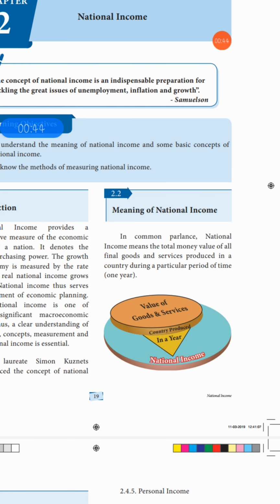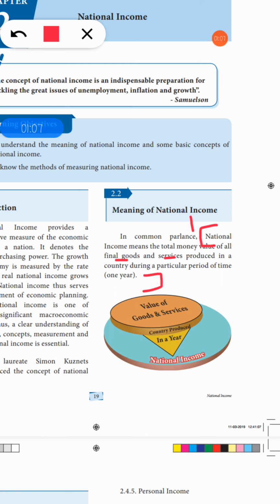Your first answer is on page 19, so mark it from here, from "National income means the total money value of all final goods and services produced in a country during a particular period of time, that is 1 year." This is your first question's answer.